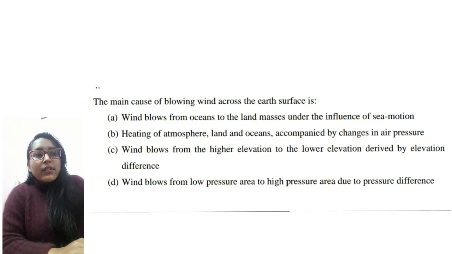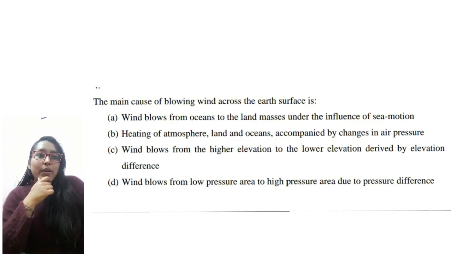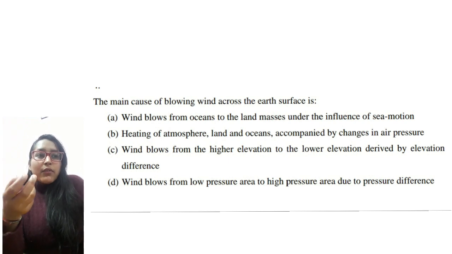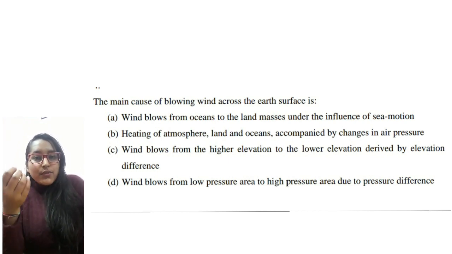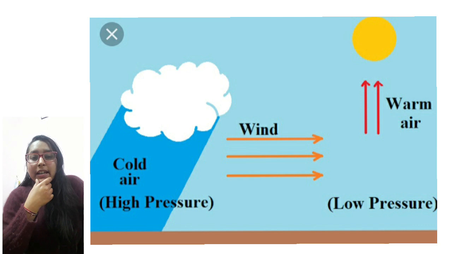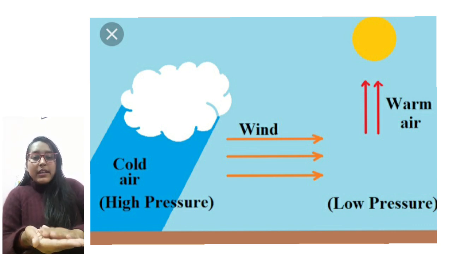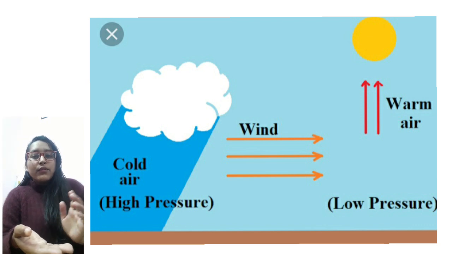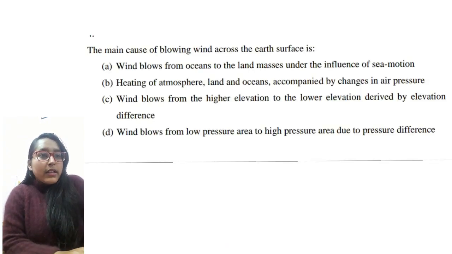All right. The next is: the main cause of blowing wind across the earth's surface is. We all know how wind flows. It always flows from high pressure to low pressure. How is this high pressure created? If there is cooling in any area, high pressure will get created over there. And if there is summer in any area, low pressure will get created in that area. So air will flow from that high pressure to the low pressure. So B will be the answer according to me.